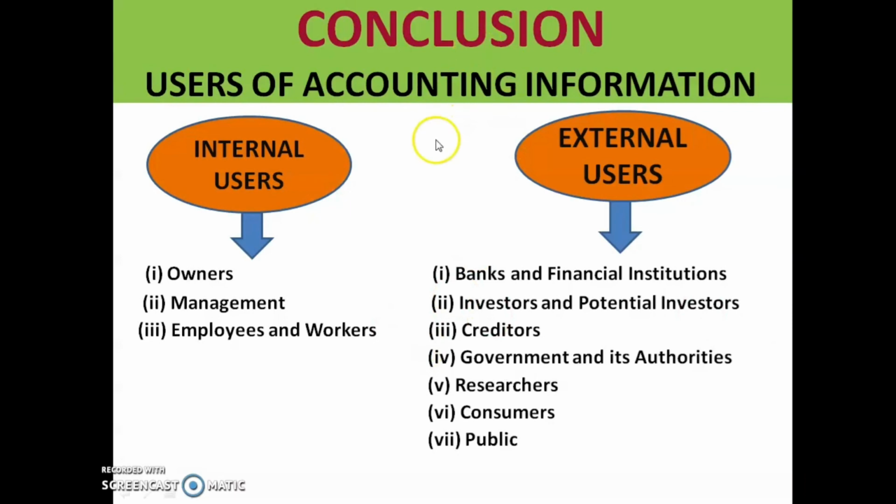Now let us conclude today's class. In today's class we have discussed the internal and external users. We saw there are 3 internal users and 7 external users, and they make use of this accounting information for their own important purposes. So go through these points and study them very well, because in +2 also you will have the same concept. Write down the notes related to this topic in your accountancy notebook and attend the test paper.